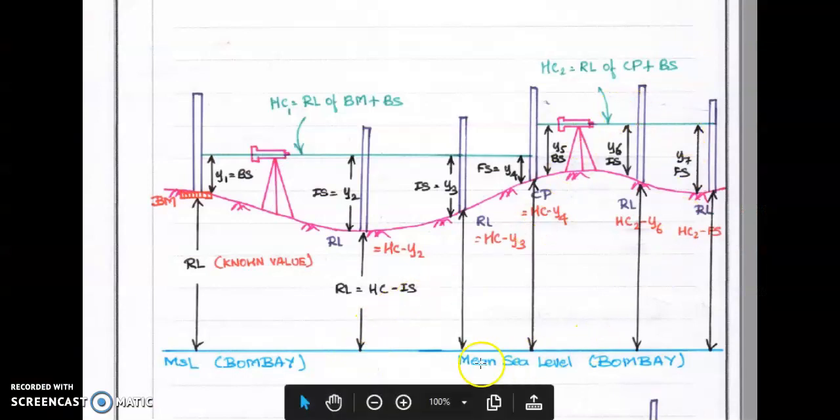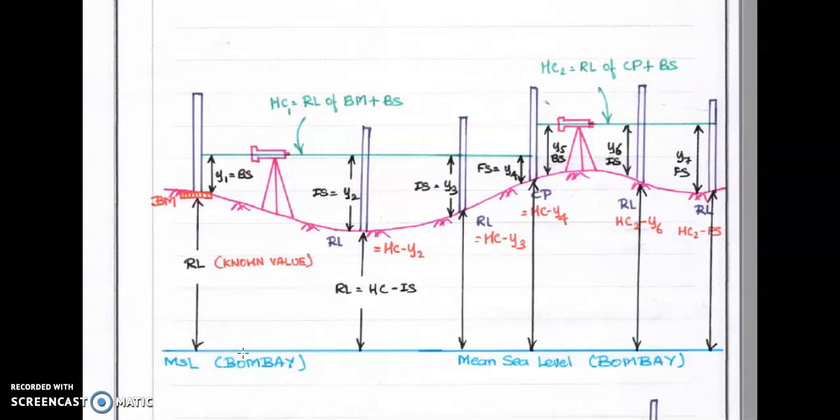Yes. So from this figure, you can get how to compute the RL, the reduced level, of a particular point. See, actually this line is the mean sea level. Before partition of India, initially Karachi was taken as a benchmark during the British government. Karachi was taken as a standard benchmark. After the partition of India, Mumbai, actually currently it is called Mumbai, previously Bombay. So Bombay was considered as the mean sea level.